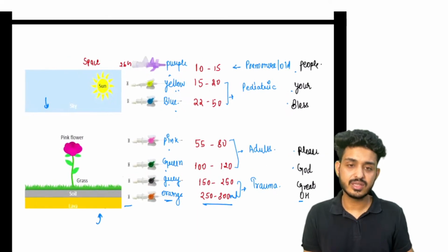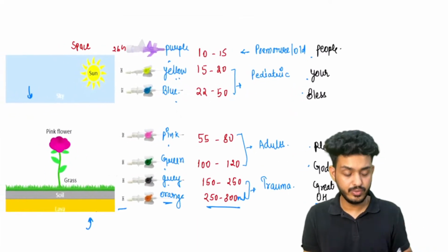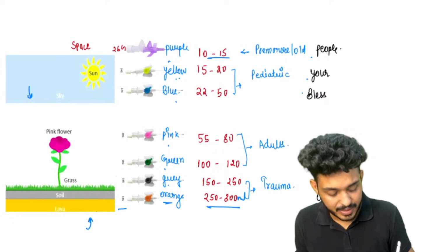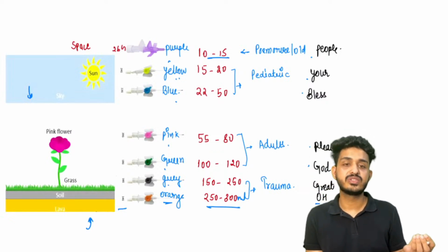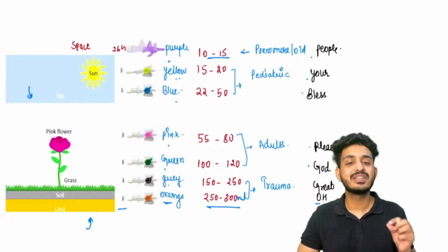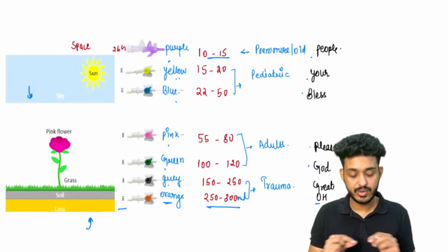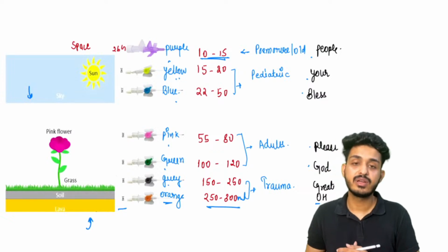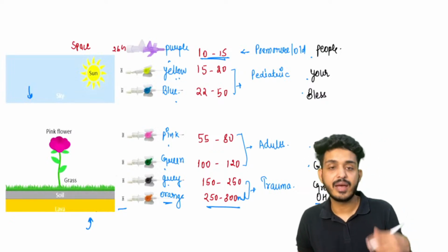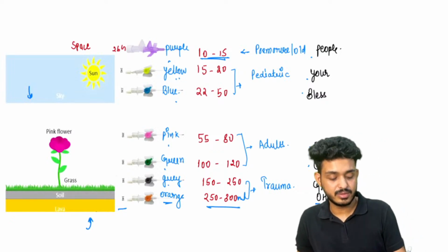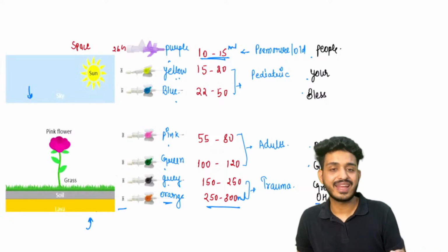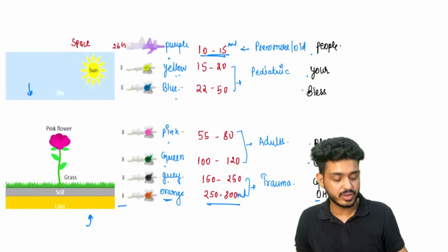Okay, so based on the size, we can use it for different types of patient. For example, this purple we are using for premature patients or old patients. Okay, because it will be having a very narrow diameter, and because of that only 10 to 15 ml of drugs can come out. Okay, we are putting NS, so 10 to 15 ml can come out. It will be having a very narrow area.